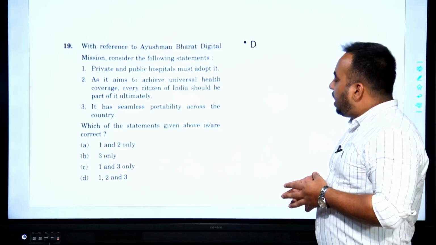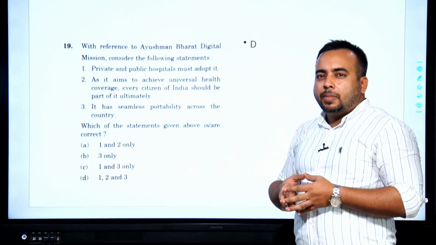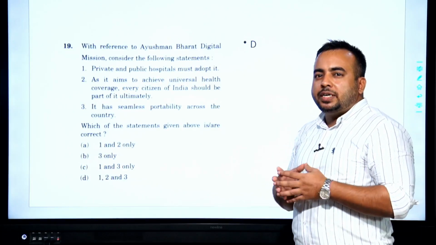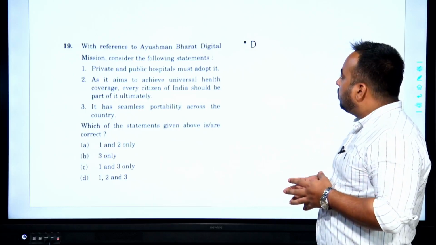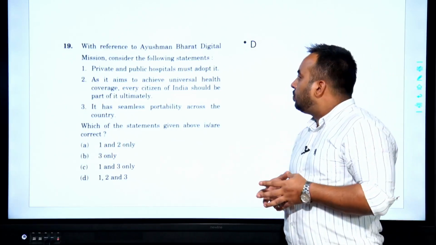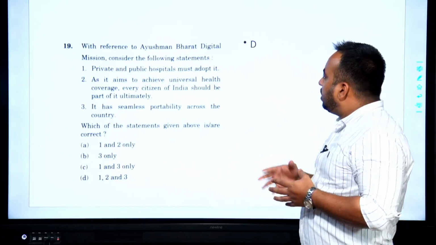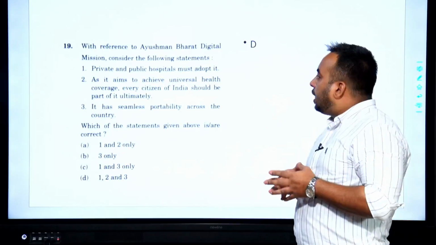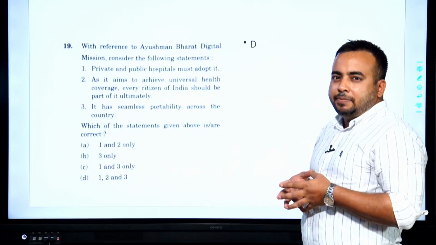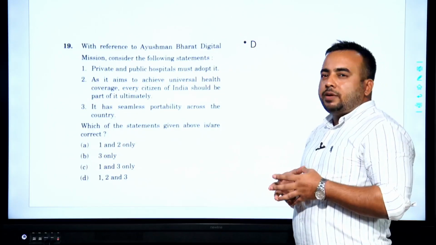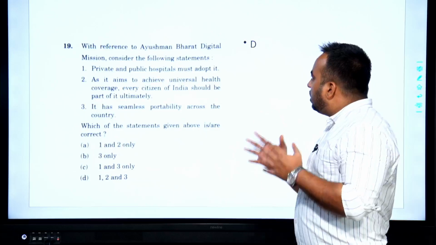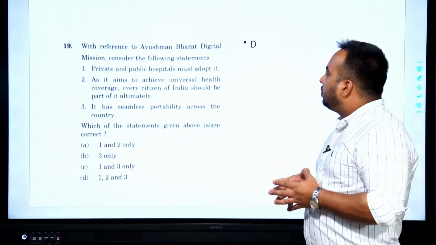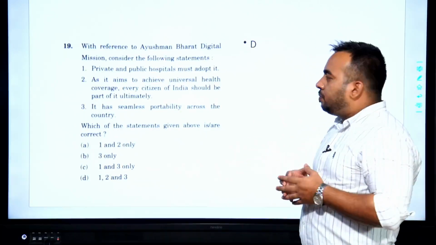So, Ayushman Bharat has been among the biggest pioneering projects which the government of India has undertaken, and this has been in the news for quite some time. The digital aspect of it has been in the news for the past couple of years. In fact, Niti Aayog is working big time on the digital economy and the digital governance and national health stack.